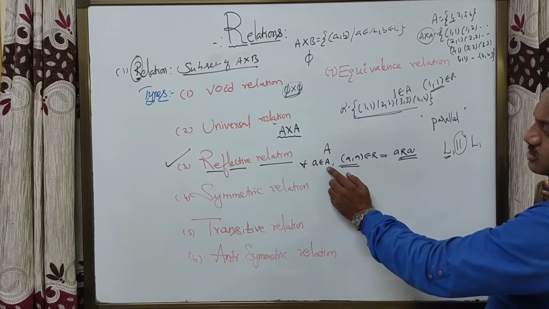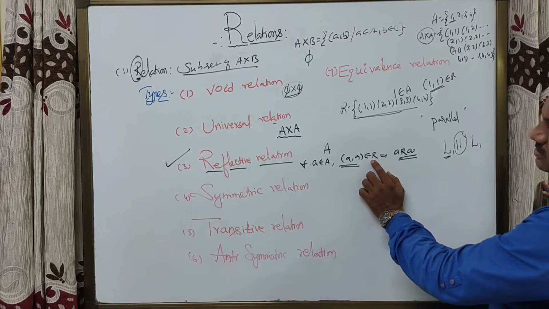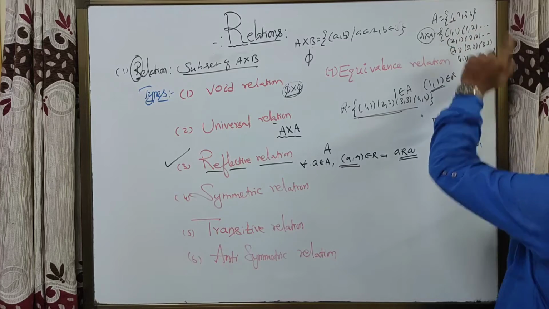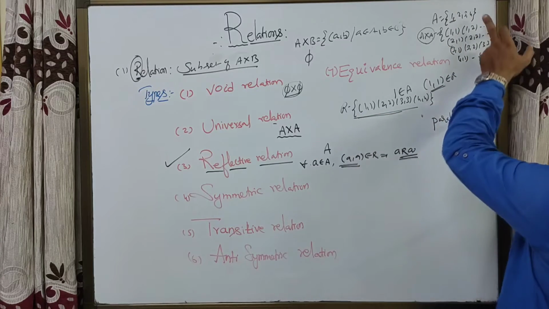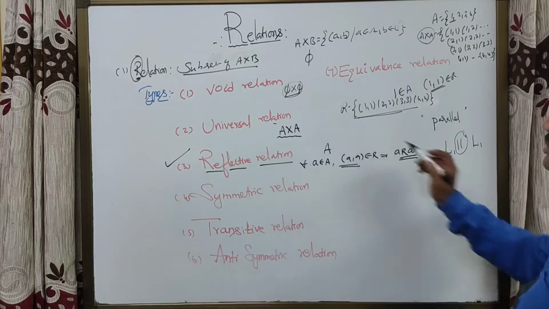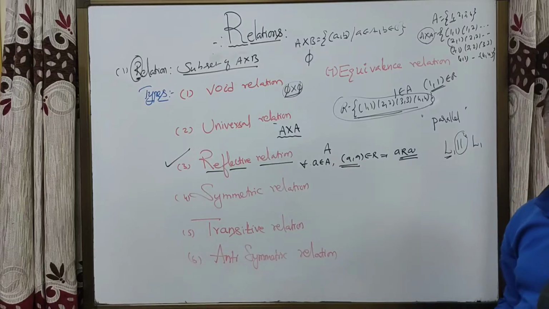For all a belongs to A, (a, a) must belong to the relation. In this A we have 1, 2, 3, 4. Take (1,1): it is in the relation. Take (4,4): it is in this relation. So this relation is called a reflexive relation.